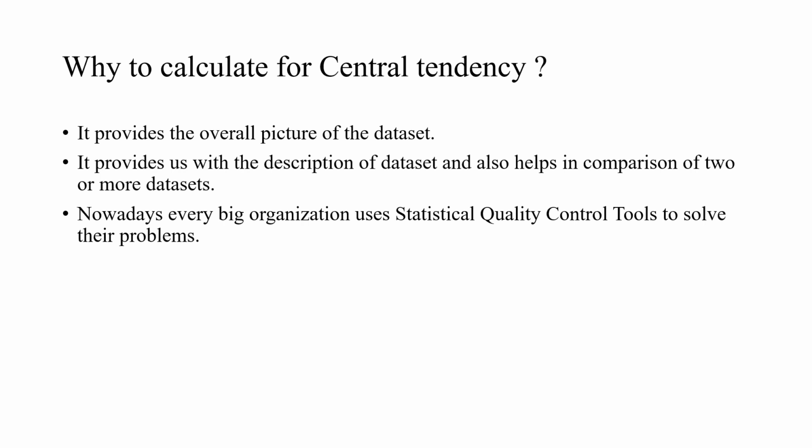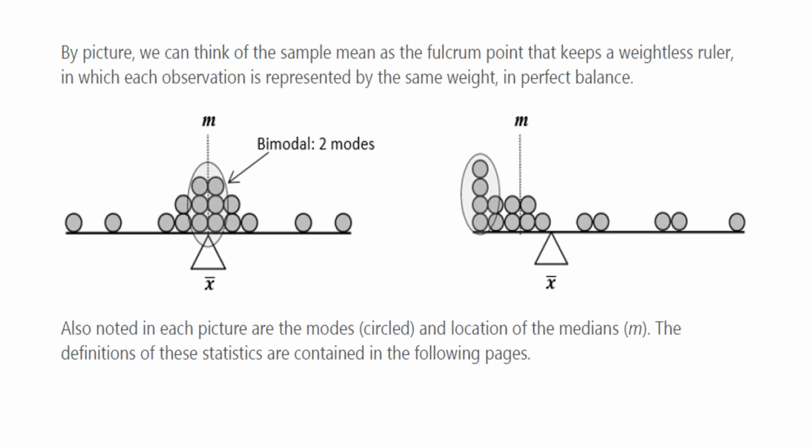Nowadays every big organization, like Nike and McDonald's, uses these statistical quality control tools. There is a software called Minitab. It is a statistical quality control tool, and it has partnered with various big organizations. This tool helps in solving their problems, such as reducing their downtime and increasing profits. So, moving on.